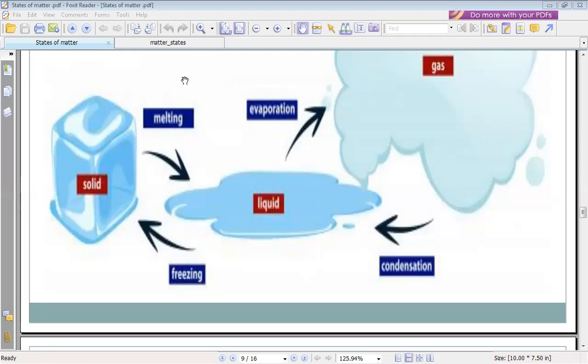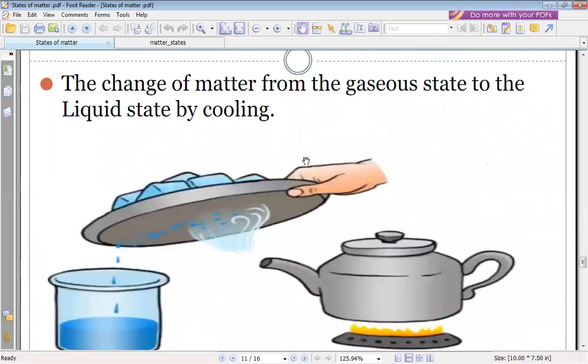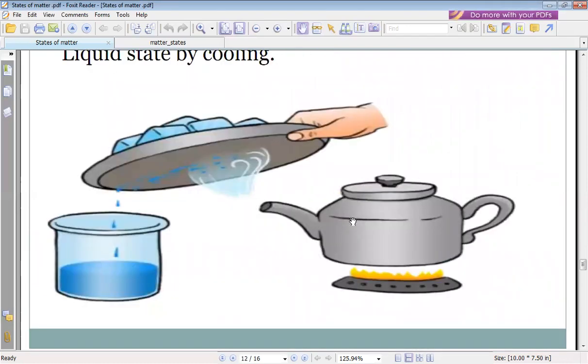How does the gas change to liquid by cooling? Like this picture. When you heat like this, and here heat, so there is an increase in temperature. And when this water vapor condenses on this plate, this decreases the temperature. So I can see the water again.